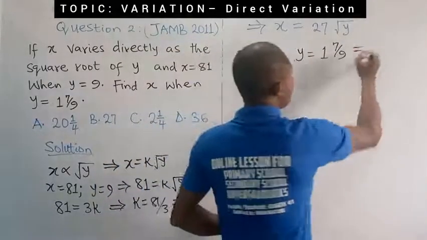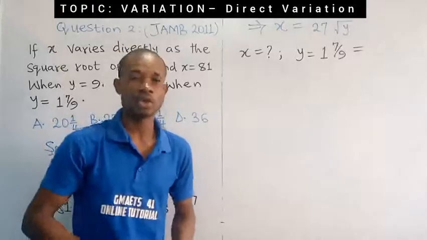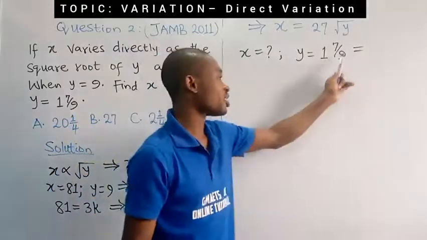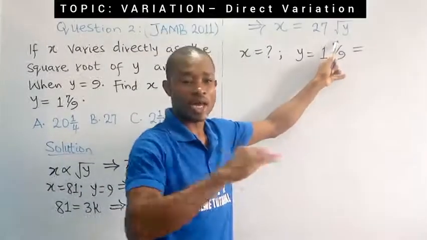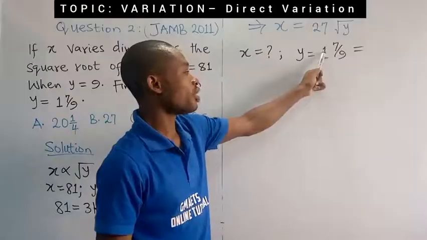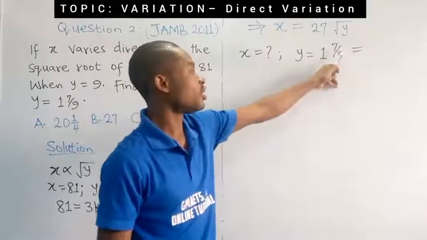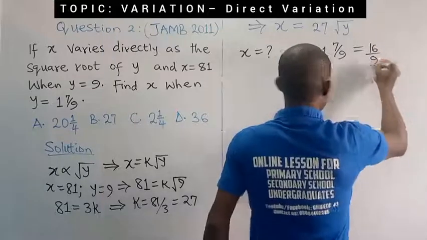Please, you want to remember, whenever you're given a mixed fraction, you're solving something, convert that mixed fraction to an improper fraction. How do you achieve that? You do denominator times whole number, whatever you get, add it to the numerator and divide everything by the denominator. So we go, 9 times 1 will give us 9, add it to 7, you get 16, all over 9. So the value of y is actually 16 over 9.